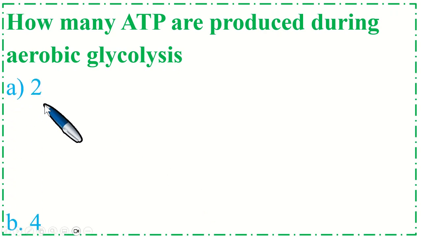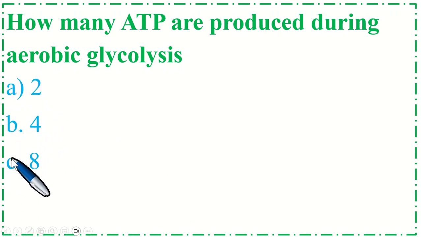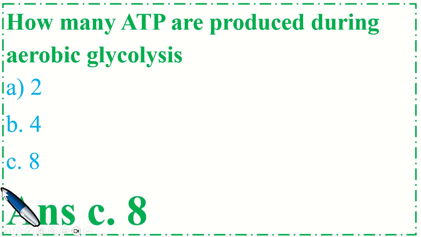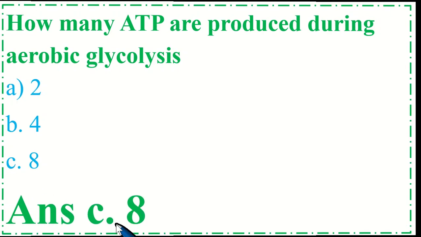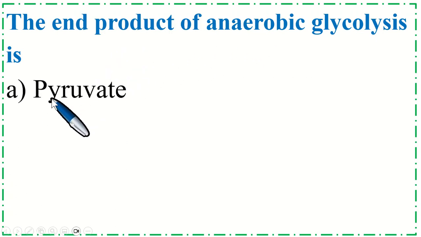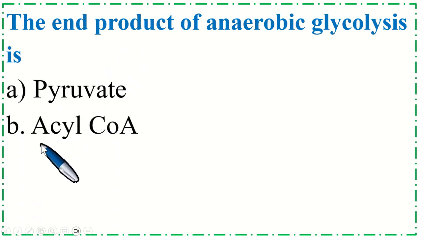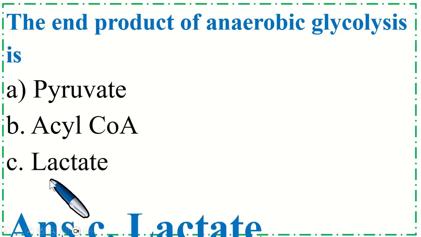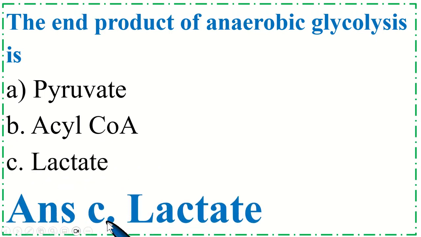Option A 2, B 4, option C 8. Correct option is C 8. The end product of anaerobic glycolysis is option A pyruvate, B acyl CoA, C lactate. Correct option is C lactate.